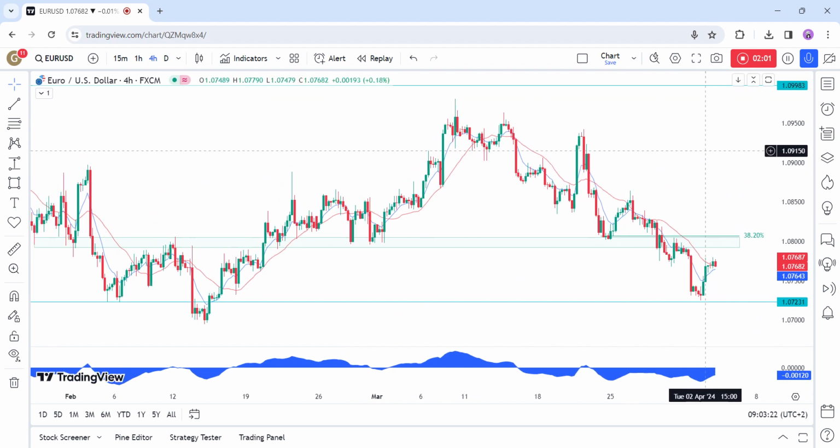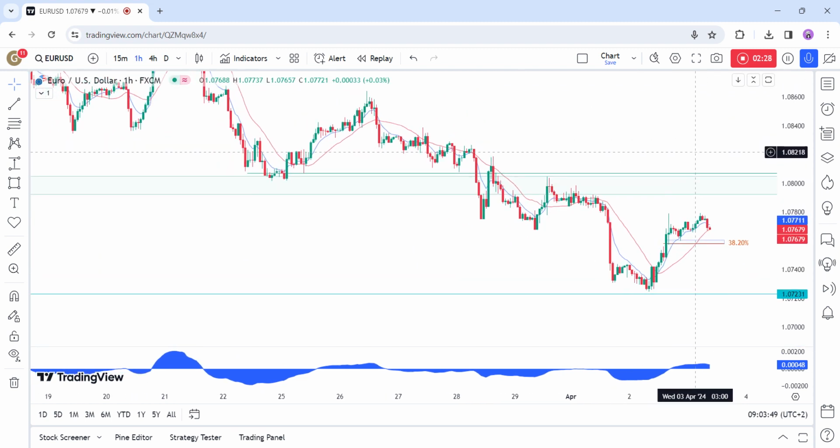On the 4-hour chart, we can see more closely the resistance around the 108 handle, where we can also find the 38.2% Fibonacci retracement level for confluence. If the price were to get there, we can expect the sellers to step in to position for a break of the 107.23 level. The buyers will need to break above this strong resistance to invalidate the bearish setup and start targeting new highs.